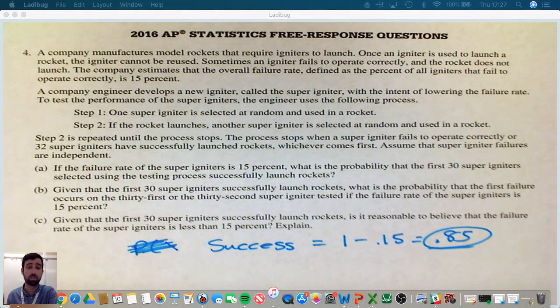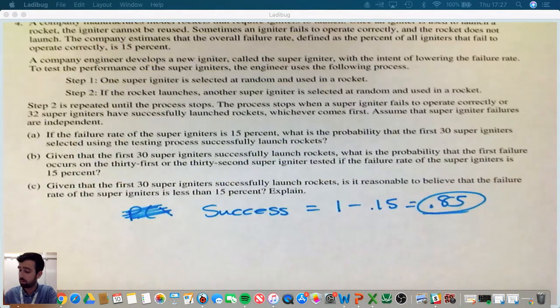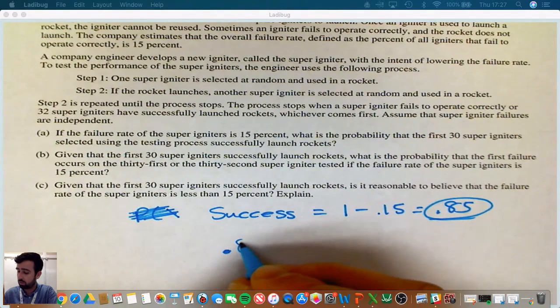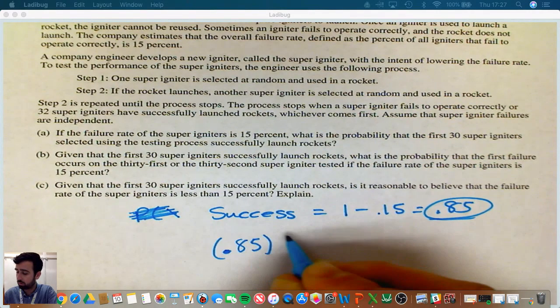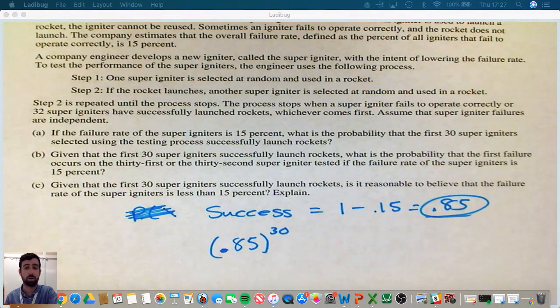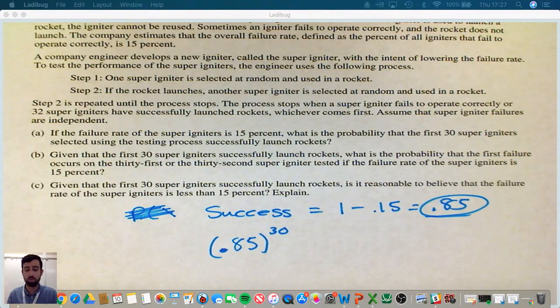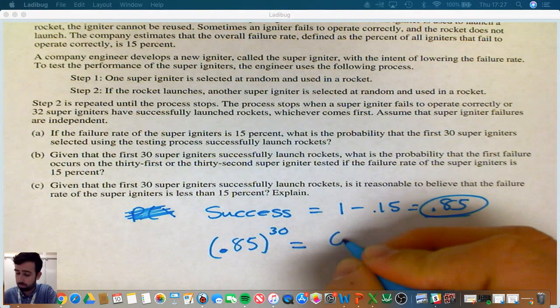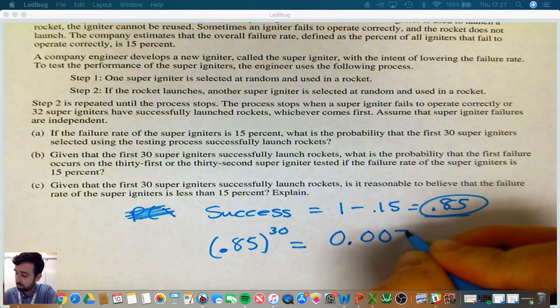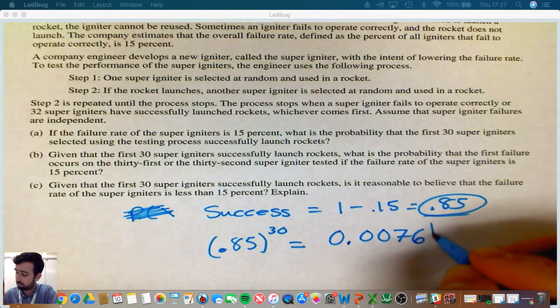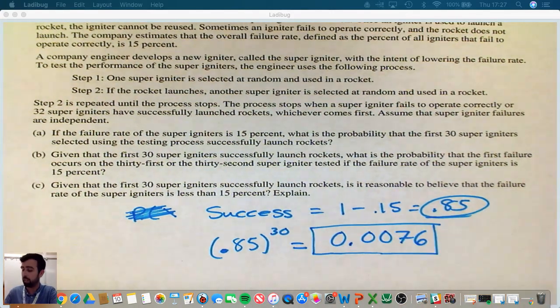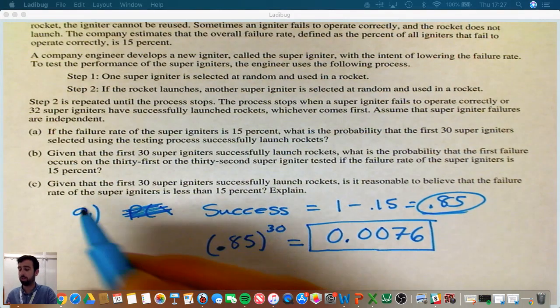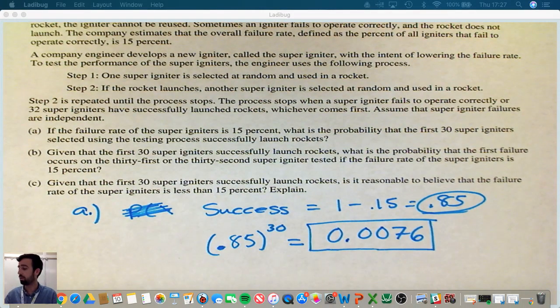Because they're independent, I can use the general multiplication rule and put it to the 30th power. That's the probability that every single one will be successfully launched, which gives me 0.0076. So that's for part A, the probability that all 30 ignite with no problems, the first 30 in a row.